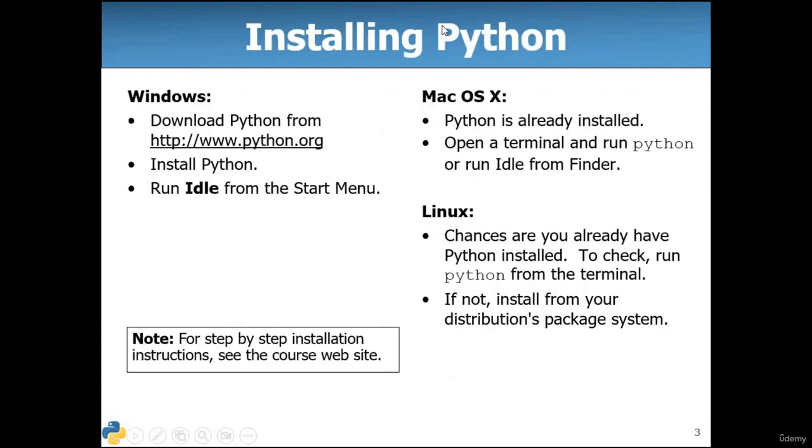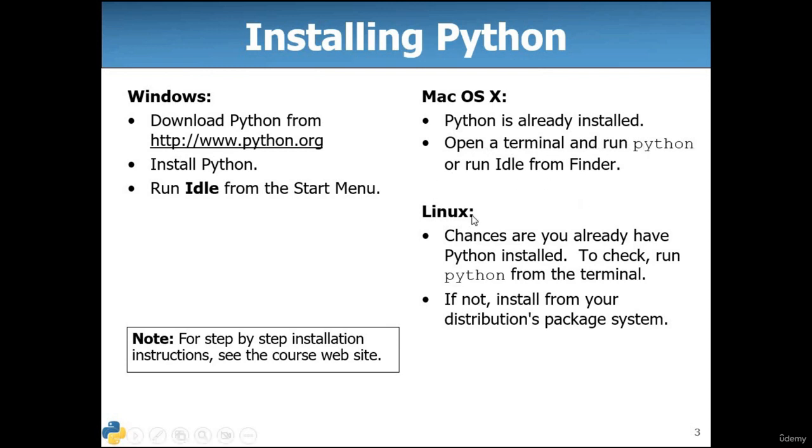Installing Python. In the next lecture, I'll tell you how we can install Python on our PC. So right now we just have our reading. On Windows, we can download from this link, www.python.org. Then we will install Python and then run IDLE from the start menu. Python is already installed on Mac, so there's no need to install it manually. Open the terminal and run Python, or run IDLE from the Finder.